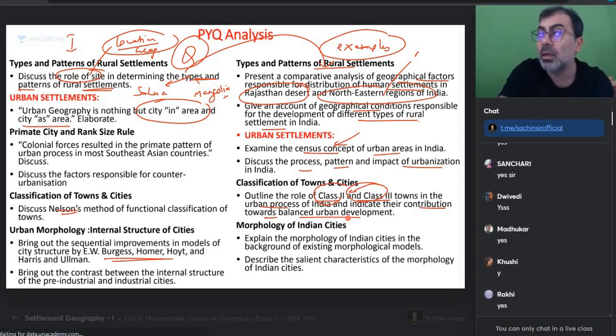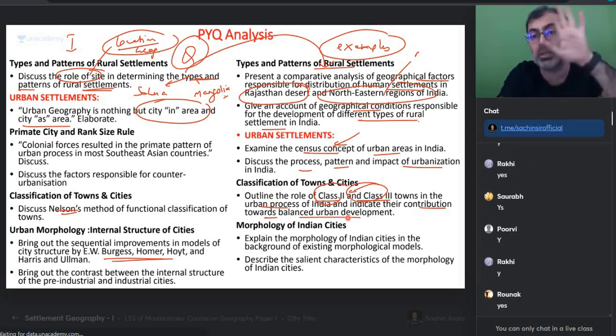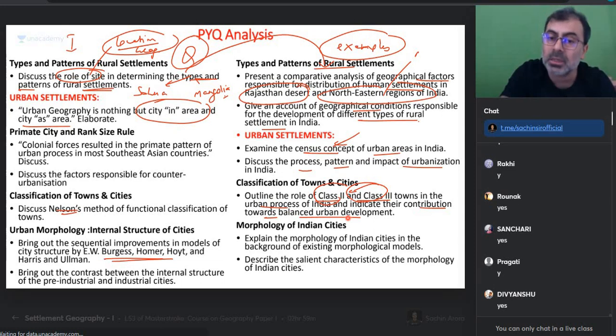Achha, one more thing. The bigger the city, the more complex the city. Do we need more funds to run that city? Will we need law and order challenges? Will we need super specialty hospitals and all that? So please understand, having a settlement is a costly thing. Having a settlement is a costly thing.